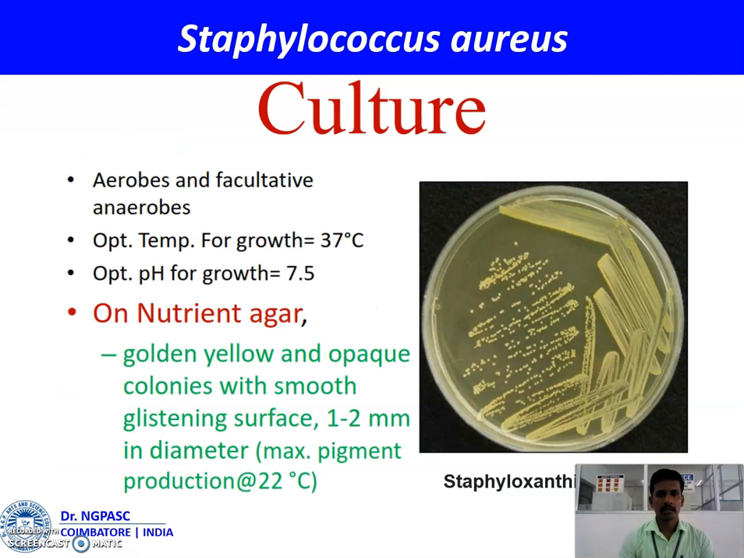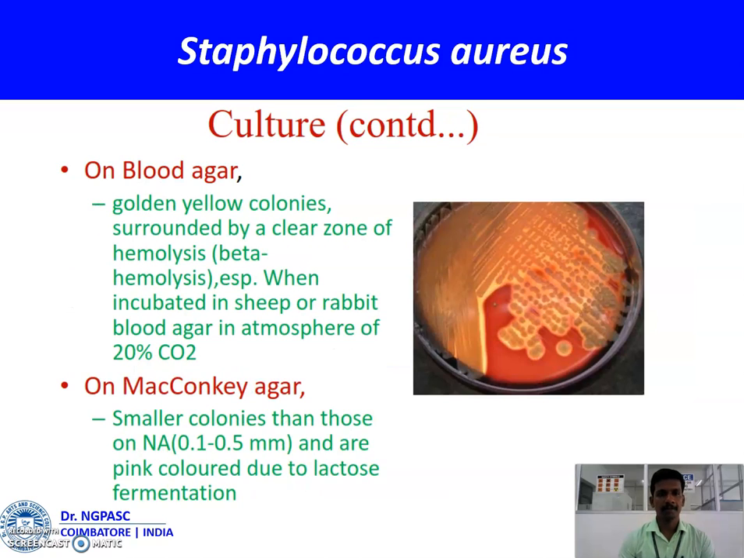Culture characteristics of Staphylococcus aureus. It is an aerobic and facultative anaerobic organism. The optimum temperature for growth is 37 degrees Celsius. The optimum pH for growth is 7.5. On nutrient agar, it produces golden yellow, opaque colonies with a smooth glistening surface, 1 to 2 millimeters in diameter. At a temperature of 20 degrees Celsius, it produces pigments. Staphyloxanthin is one of the pigments produced by Staphylococcus aureus. It is responsible for the antioxidant property.